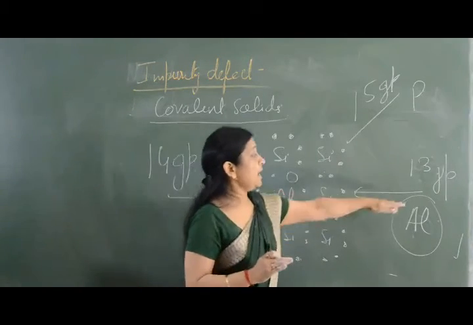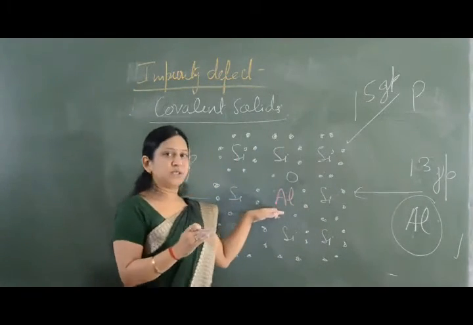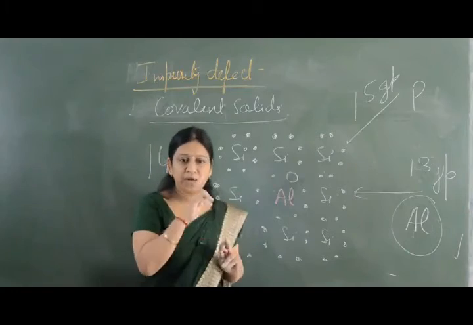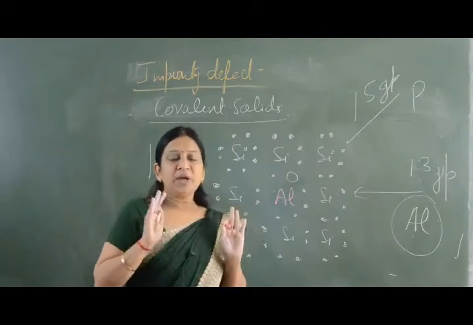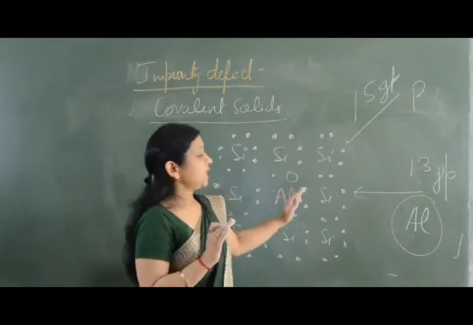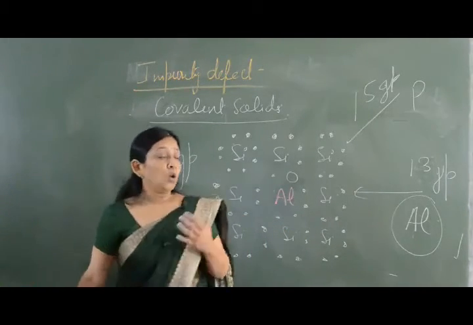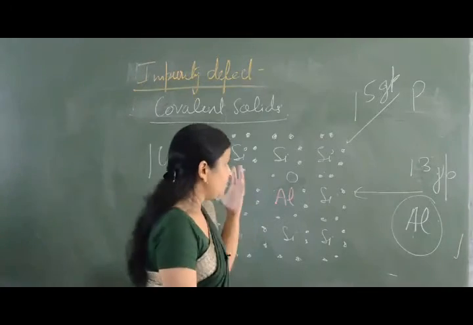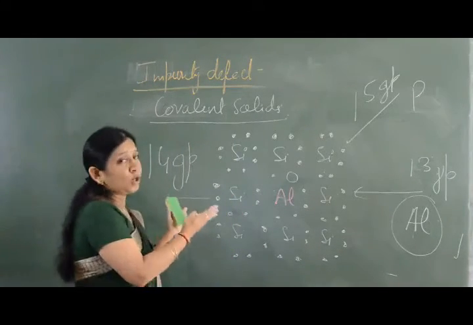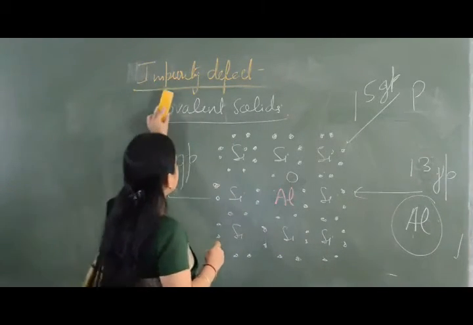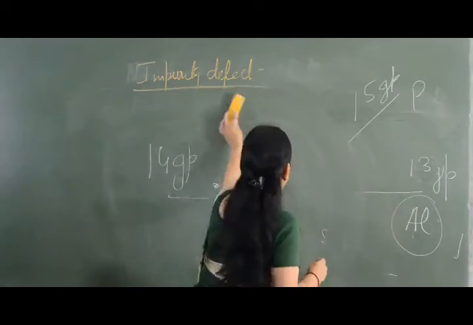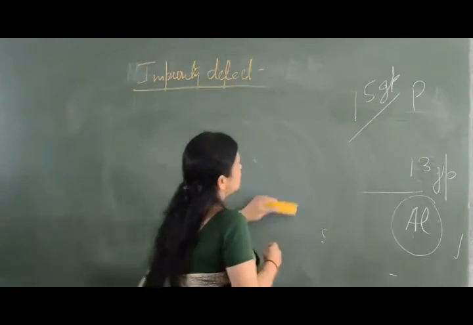And if I am adding an impurity of 13th group, which is aluminum, a hole is created. In that case, it is going to behave as a p-type semiconductor. So this is impurity defect in covalent solids. The second is ionic solids. We take up the example of ionic solid.